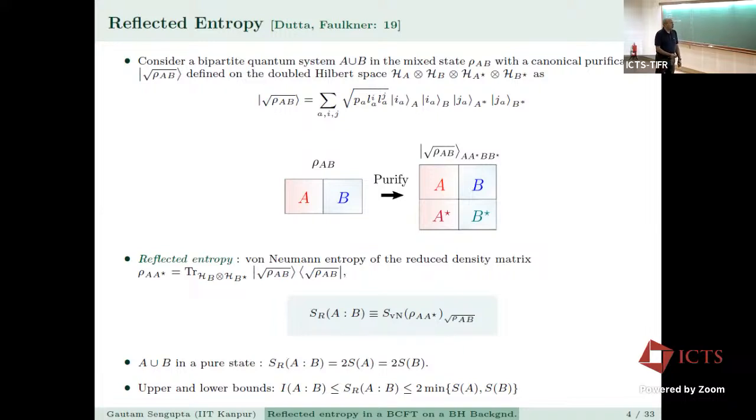If A union B is a pure state, it's easy to see that the reflected entropy will be either twice the entanglement entropy of A or twice the entanglement entropy of B. And it has been shown in this paper by Dutta and Faulkner that it is bounded: the lower bound is the mutual information, and the upper bound is twice the minimum of the entanglement entropy of A or the entanglement entropy of B.